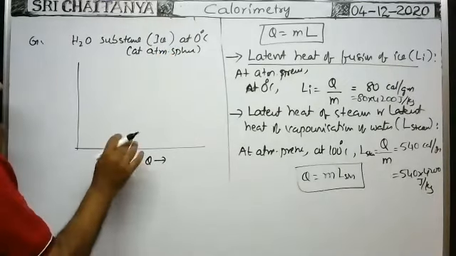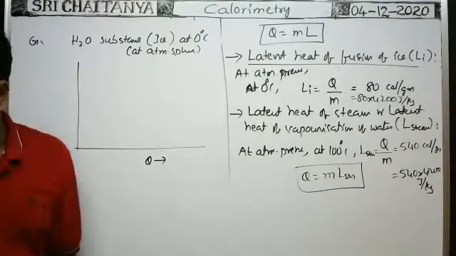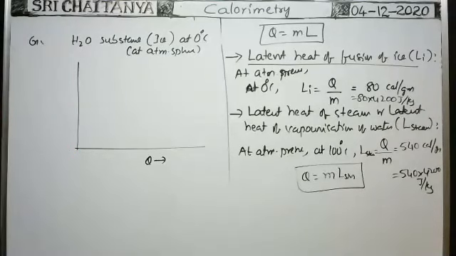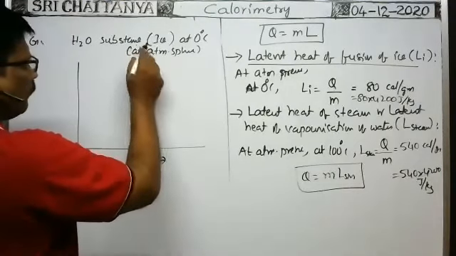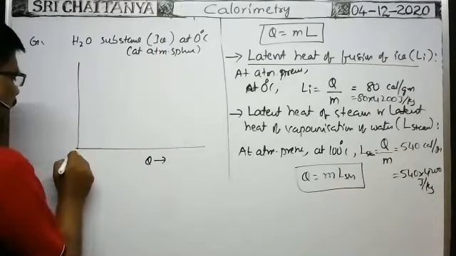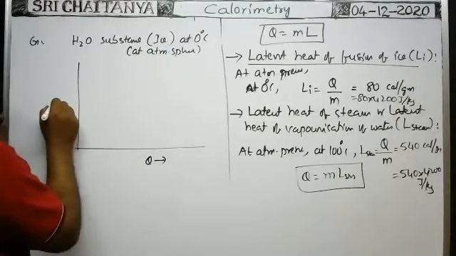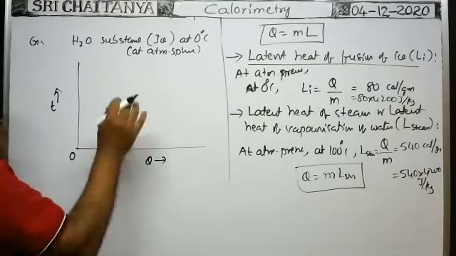Then if you supply heat energy to the ice, is there any change in the temperature? Here you see, temperature is taken along the y-axis, 0 degrees centigrade.